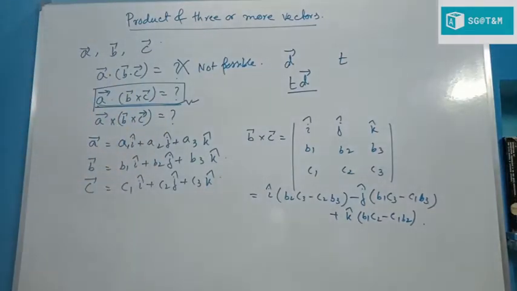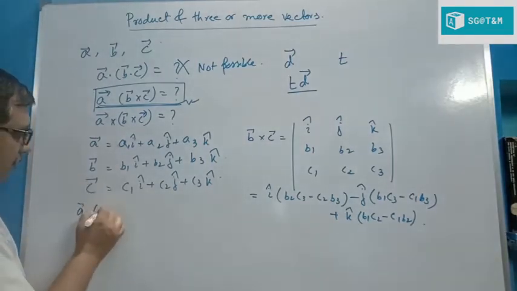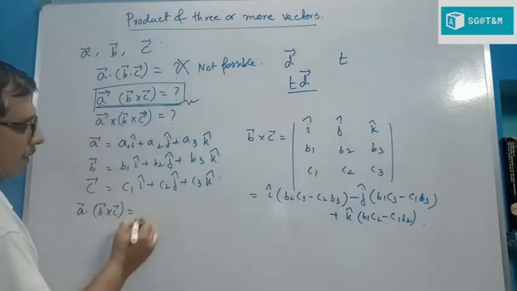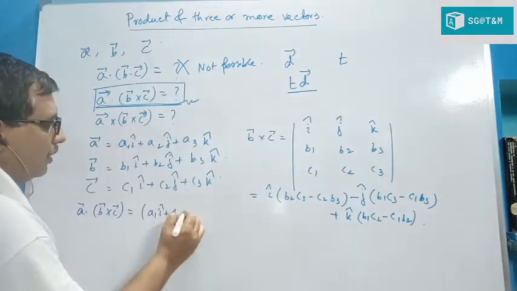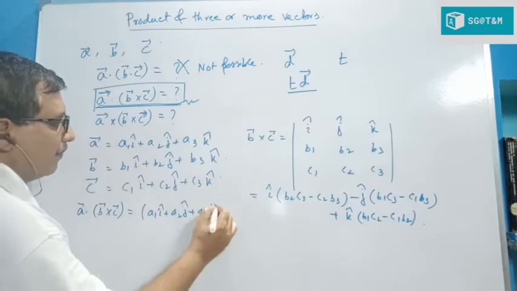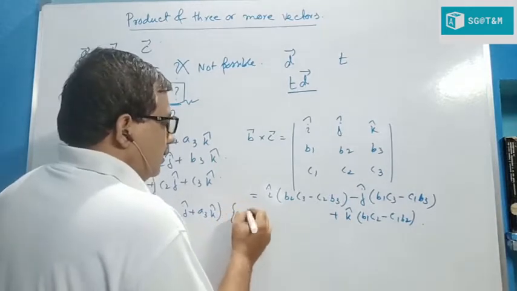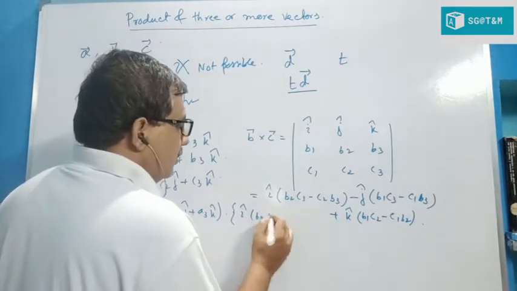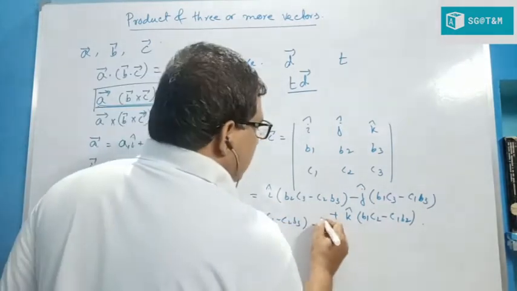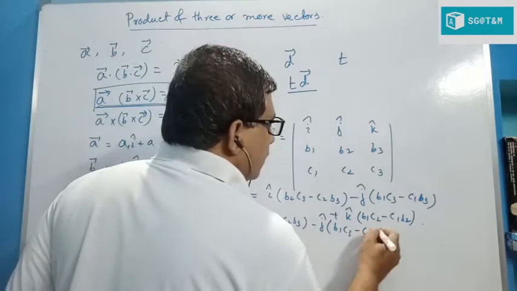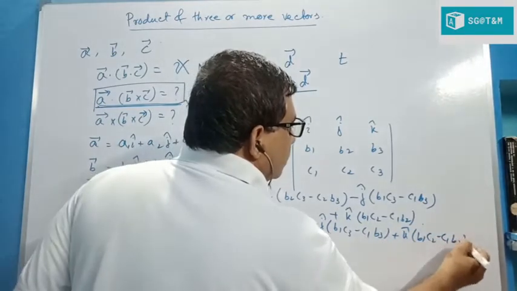Now if we take dot product with A, then what happens? Then A dot B cross C is nothing but A1 i cap, A2 j cap, A3 k cap, dot this one: i cap into B2 C3 minus C2 B3, minus j cap into B1 C3 minus C1 B3, plus k cap into B1 C2 minus C1 B2.